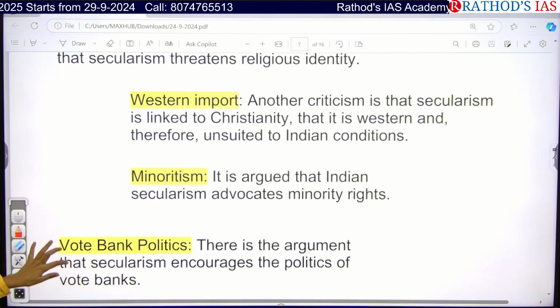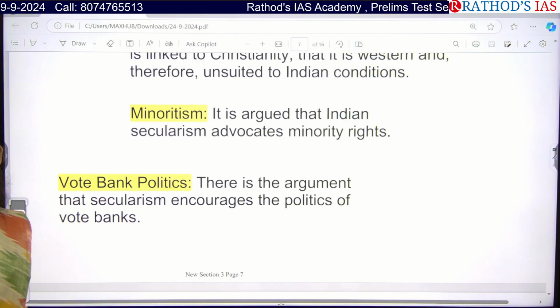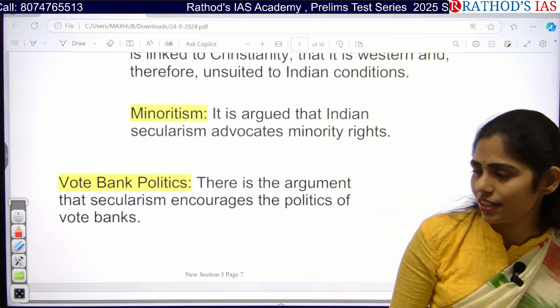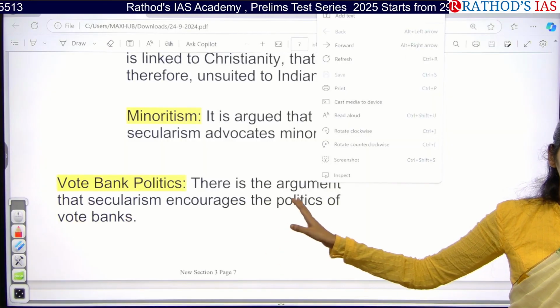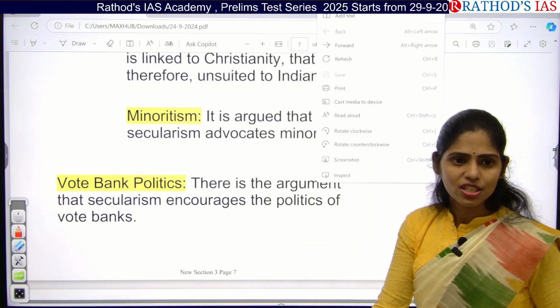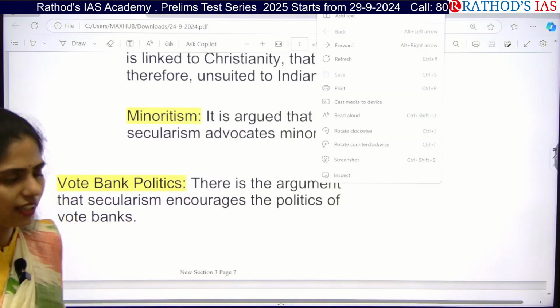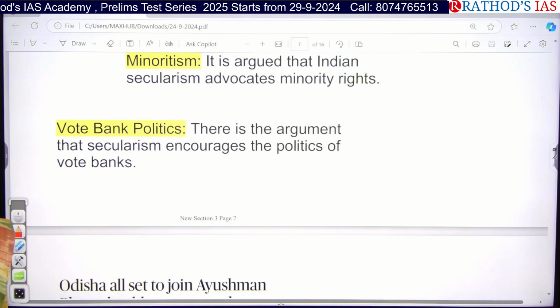And next one is, it is argued that Indian secularism advocates minority rights, because we have the right to protect culture, minority rights, etc. And even now we are using this as vote bank politics. That means in our elections we have campaigns based on religion, caste, etc. Clear? So if you read in this way, you can easily write whatever question you get in your exam.